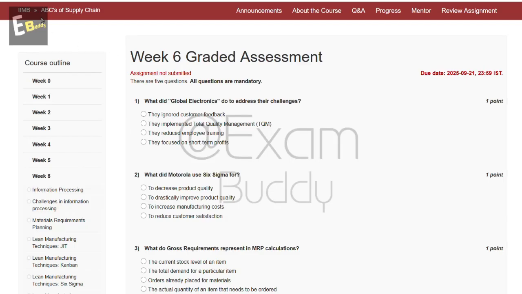Now let's do our assignment, ABCs of Supply Chain Week 6 graded assessment. So the first question is, what did Global Electronics do to address their challenges? So these are the options: they ignored customer feedback, they implemented total quality management, they reduced employee training, they focused on short-term profits. So the answer of our first question is B. They implemented total quality management.